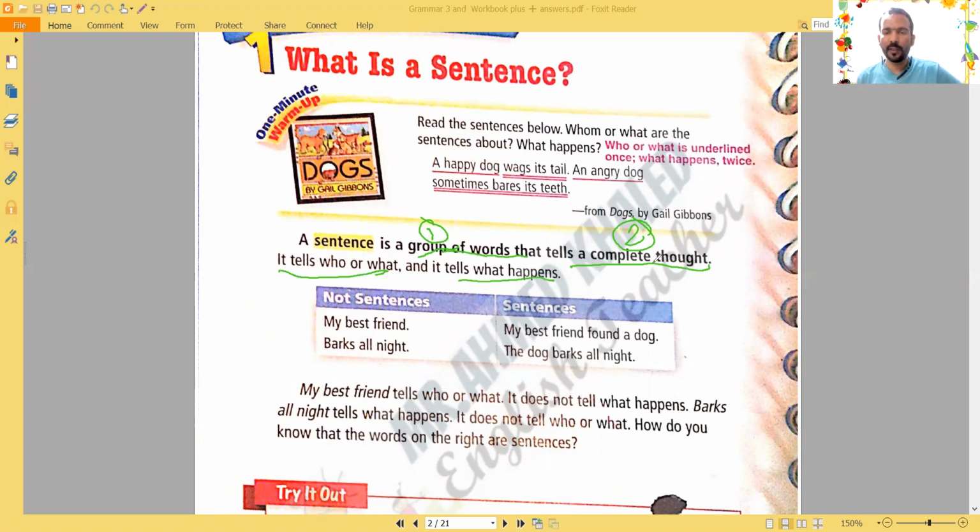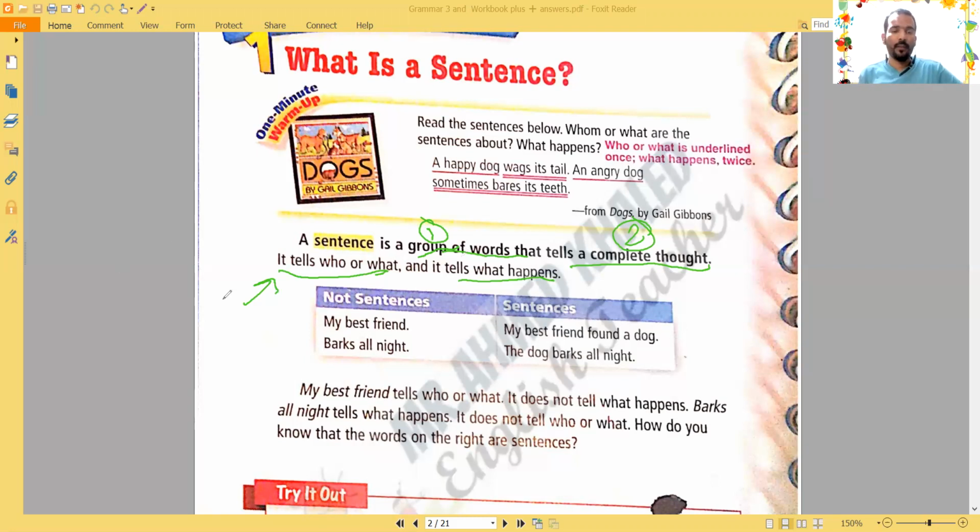So it will be a complete thought if it tells me who or what does the action and, at the same time, what happens. Like Ahmed eats. It's a sentence. How do you know? Because Ahmed is the subject who does the verb, and eat is the action he does.